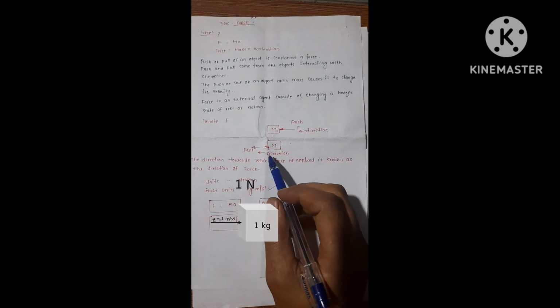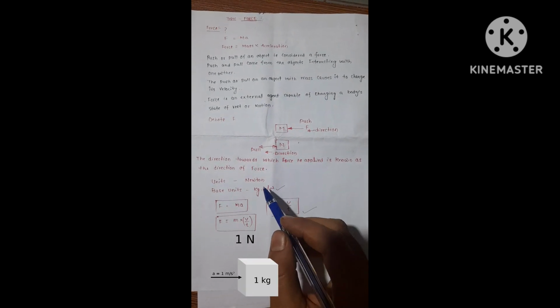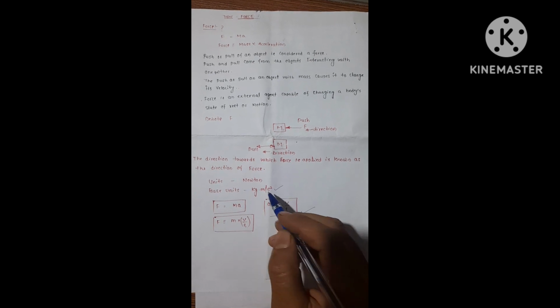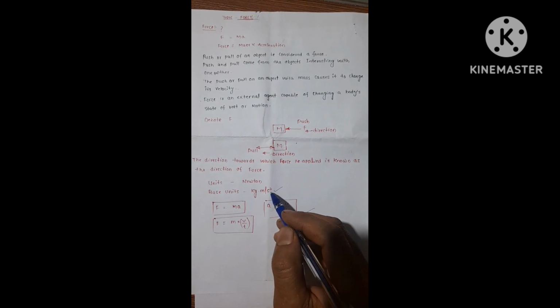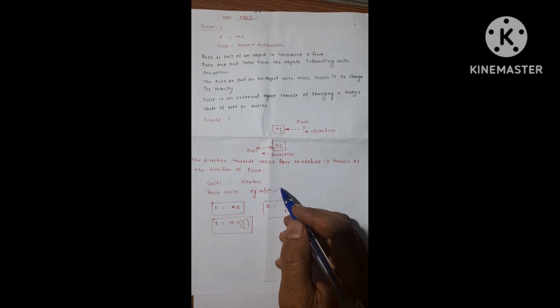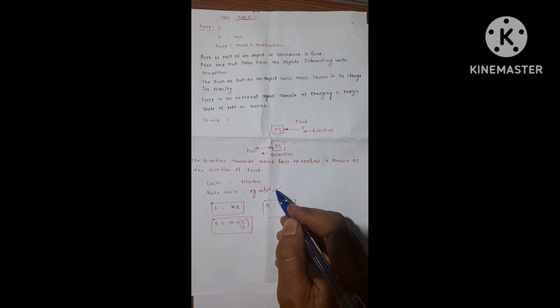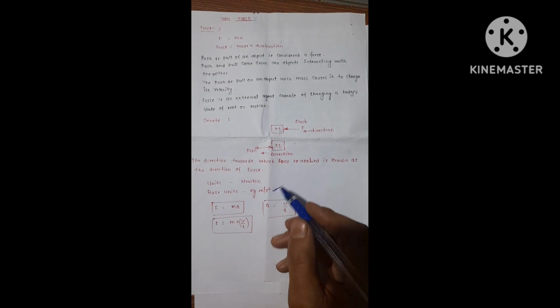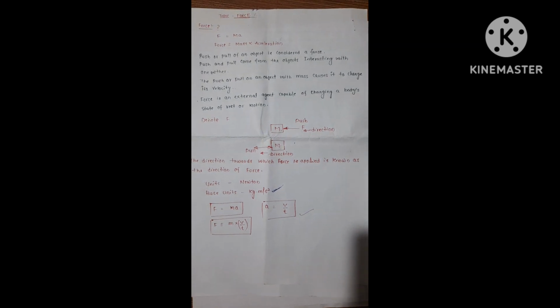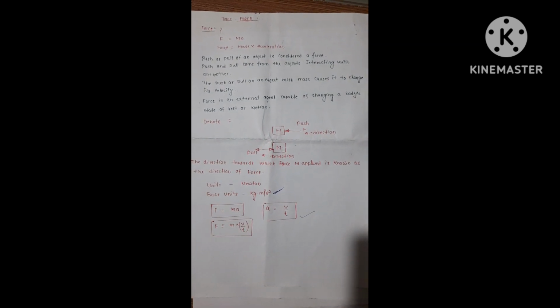The unit of force is Newton, and the base unit of force is kg meter per second square. This one. Force is equal to ma.